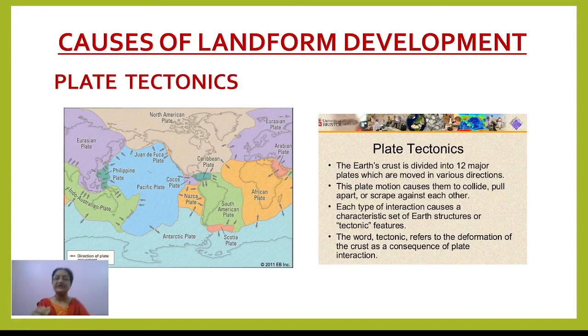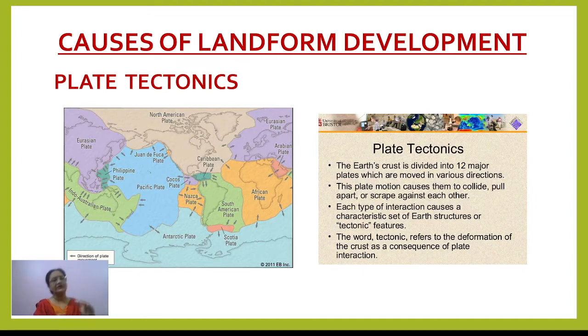Now, what can be the causes behind the formation of these landforms? It is believed that plate tectonics is the main factor behind the formation of different landforms, because the entire earth surface is divided into several plates.